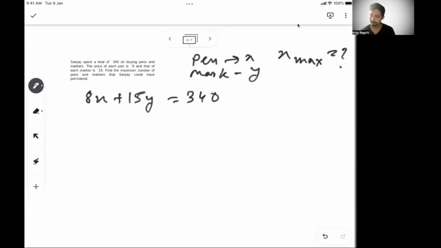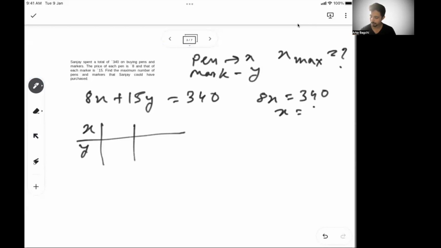To find that, again, let's start with this. It's the same as the previous problem. Here also we will start with the simplest solution first. Now here you see, if you put y as 0, then it will become 8x is equal to 340 and x is 42.5, which is not a possible solution because the number of pens cannot be a fraction. So y equal to 0 is not possible. Let's say y equal to 1.